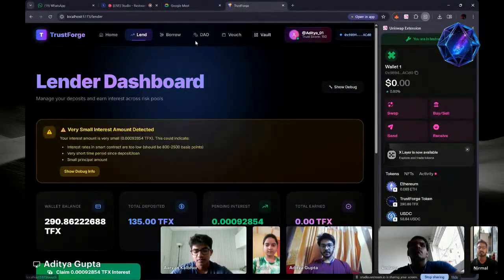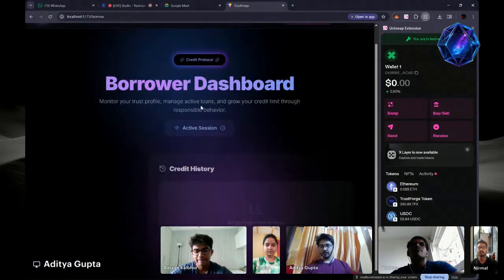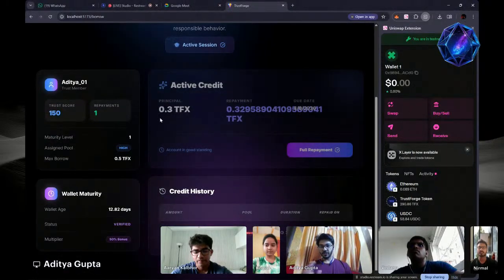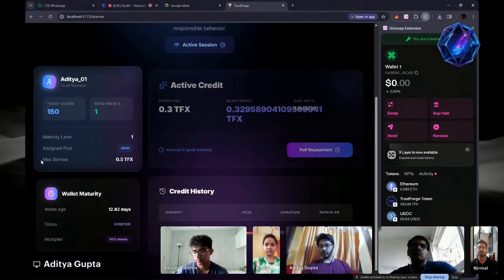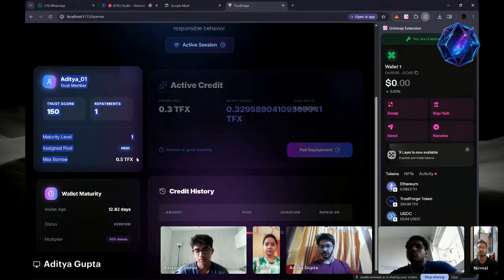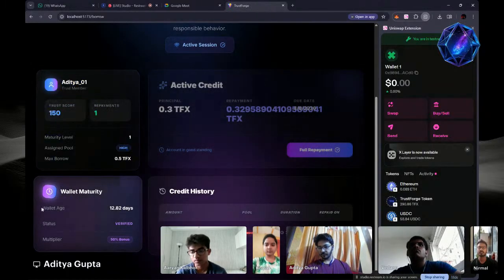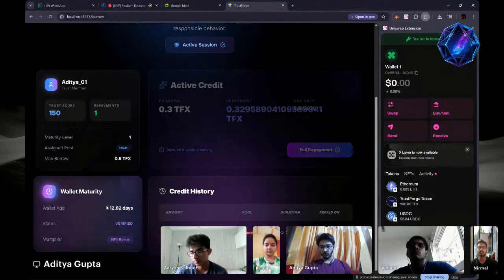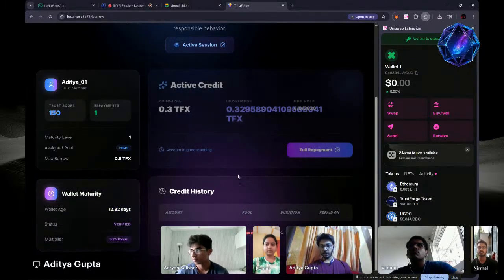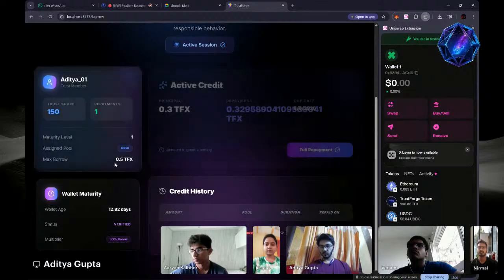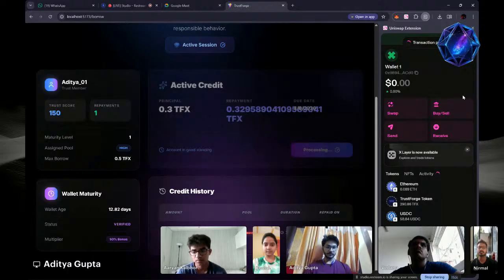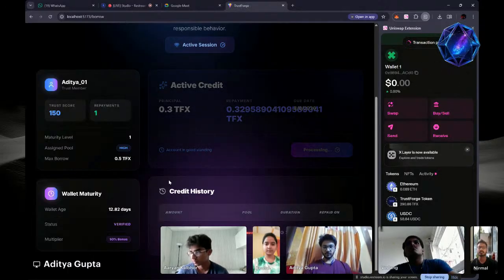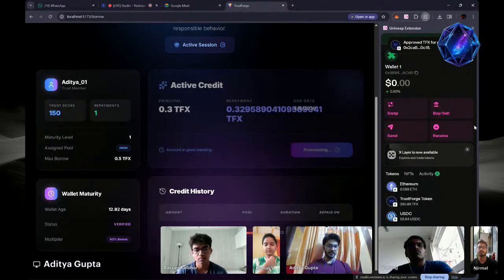For the borrower part, we are checking the wallet history and the wallet maturity level. Accordingly, we assign a max borrow limit for every user. As you can see, the wallet age of this wallet is 12.82 days, so accordingly we are managing the max borrow limit. Now if we repay the loan, that loan will be added to the credit history.